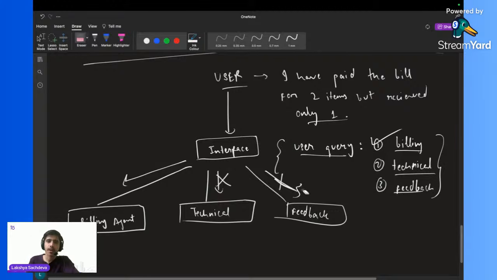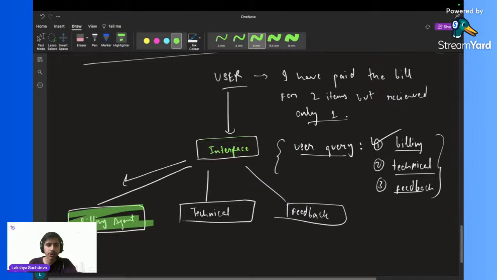Why not? Because this is a billing issue. How have we decided this is a billing issue? With the help of the interface over here. And after deciding this is a billing issue, we have sent this request to the billing agent. I hope this much is clear, guys.